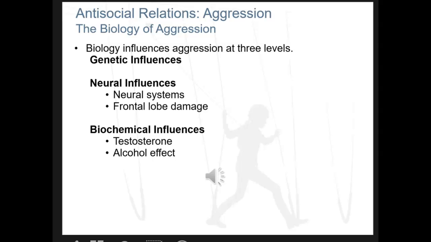Other things that feed into aggression are biochemical influences, basically things like testosterone. Testosterone is the male sex hormone. Higher levels of testosterone is correlated with higher risk of aggression. Also, alcohol affects aggression. So if a person drinks alcohol, their judgment is impaired, and an impaired judgment can actually lead to aggression.